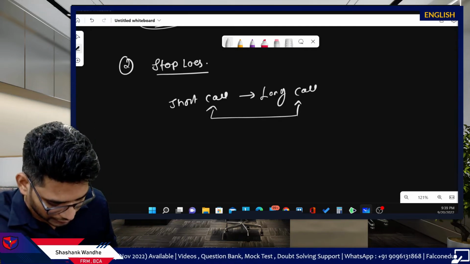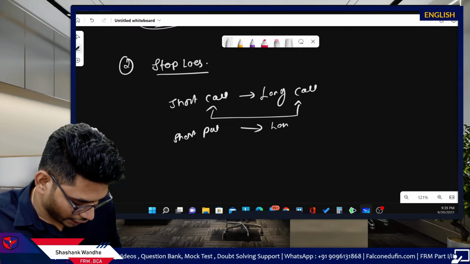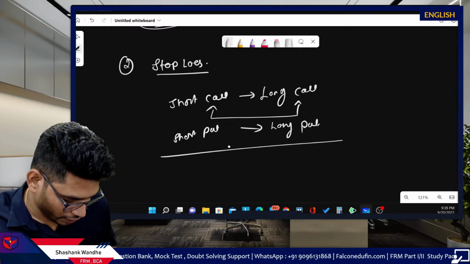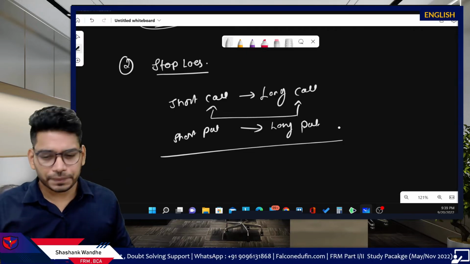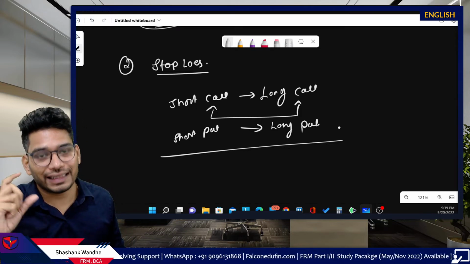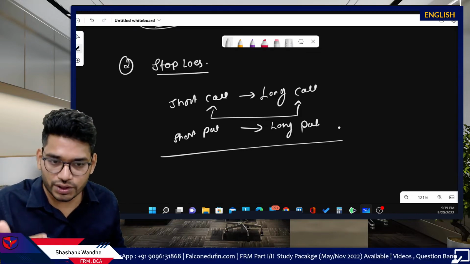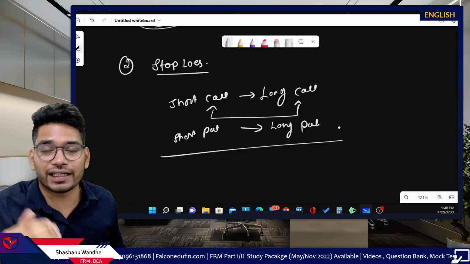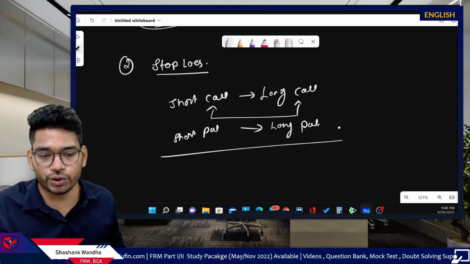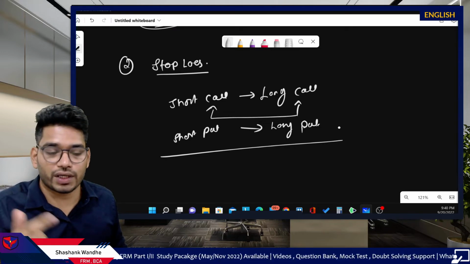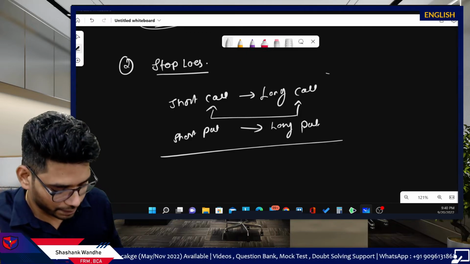And similarly for short put, we will take a long put position in the stop loss case, and the same thing will happen here. So that's the stop loss strategy. Again, this particular strategy is not very foolproof because you will generate some losses, since stop loss is not going to work immediately. You will put stop loss after a certain limit, and that creates a problem because you have to bear some losses. After those losses are borne by you, you will have a squared off position, and after that you won't have any further losses. Still, this is a risk management strategy, but not a very foolproof strategy.